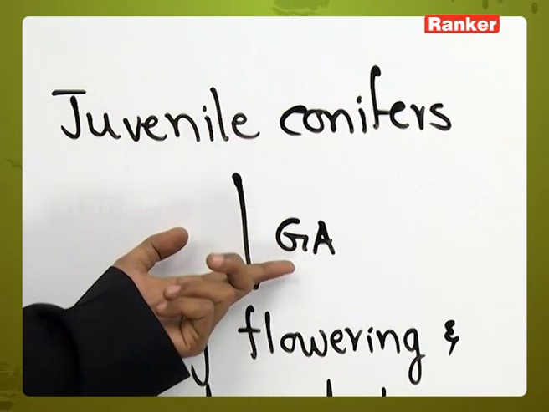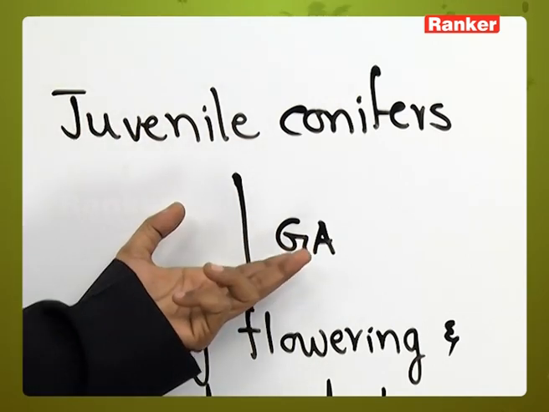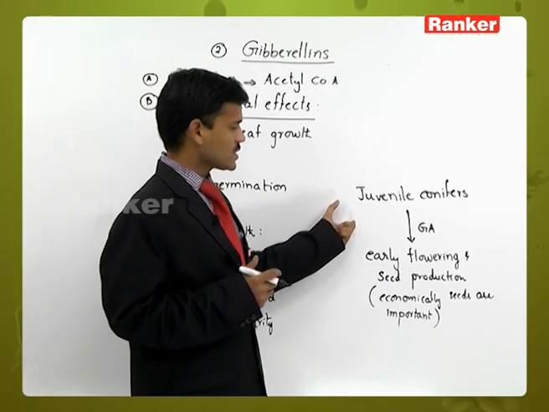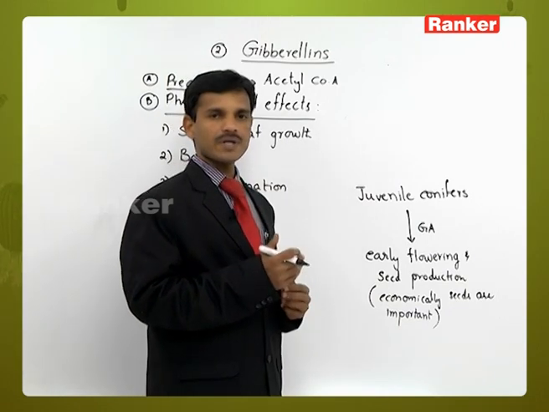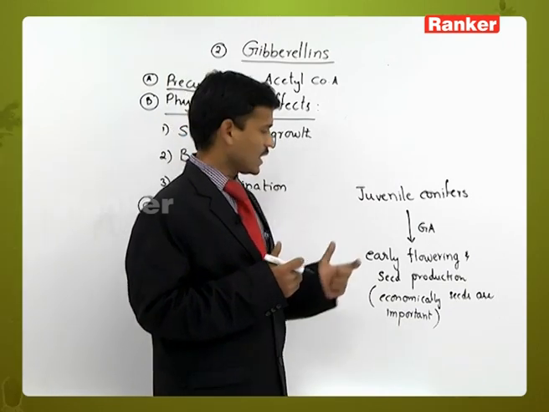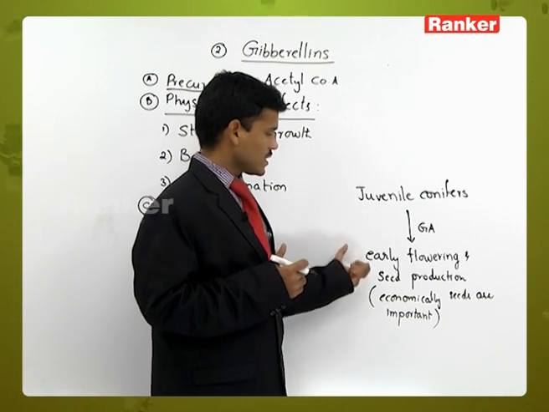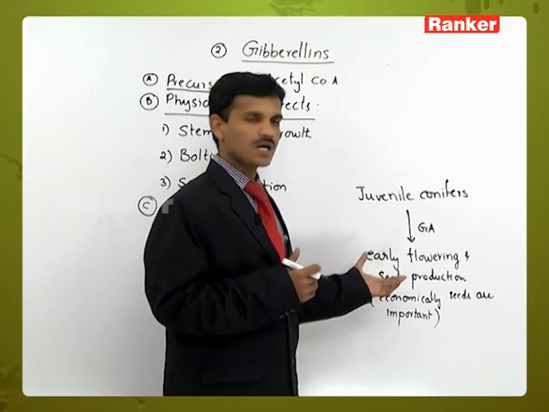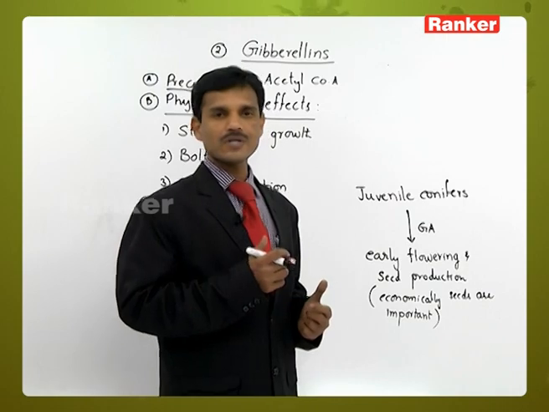With the help of gibberellins, juvenile conifers reach maturity very early, with early flowering and early seed production. If seeds are produced early, it is commercially beneficial.